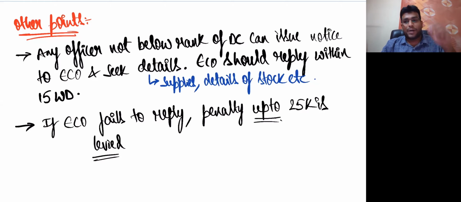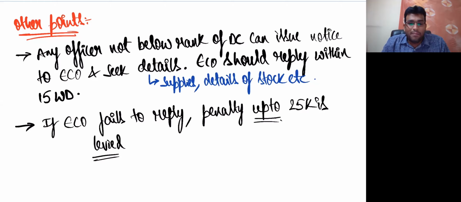And whatever TDS they deposit will reflect in the electronic cash ledger of whom, my dear friends? The supplier. And they'll issue TDS certificate within 5 days of depositing. And if they don't give that, my dear friends, they are liable to penalty of late fees of 100 per day, subject to maximum 5,000, my dear friends. Are we getting clarity, everybody? We discussed the points very clearly.